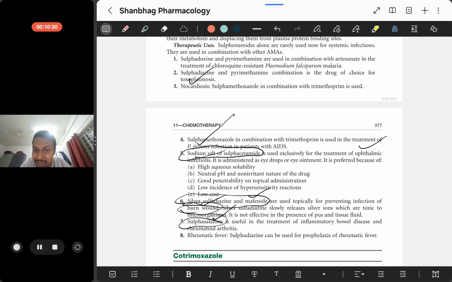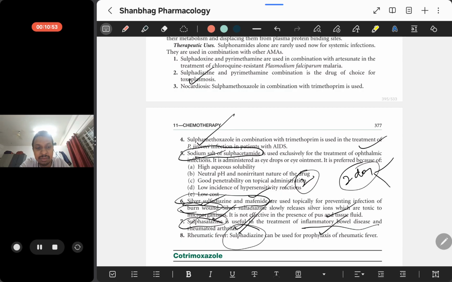Sulfasalazine is like double acting. It acts both systemically and topically, so it can be used for inflammatory bowel disease and rheumatoid arthritis. Double acting, double diseases: IBD and rheumatoid arthritis. Sulfadiazine can also be used for the prophylaxis of rheumatic fever.